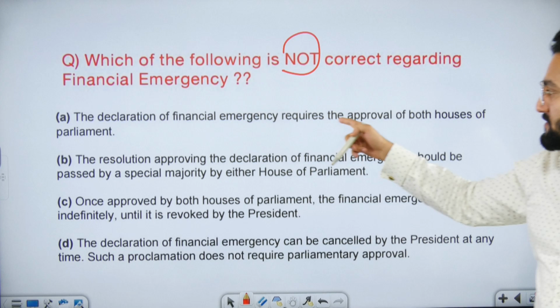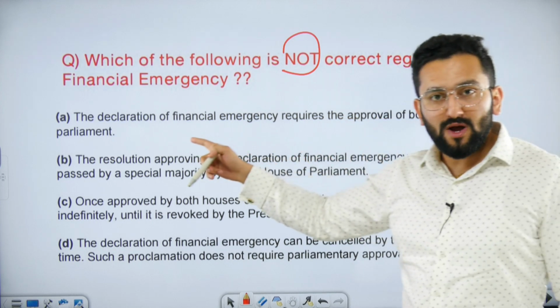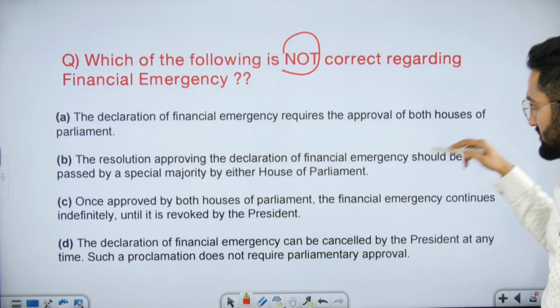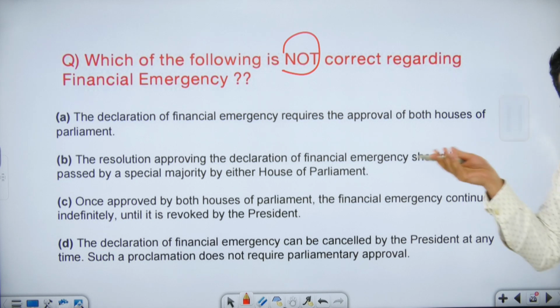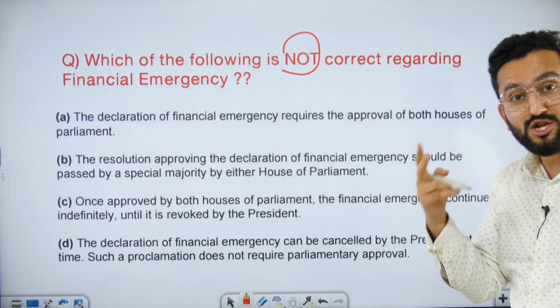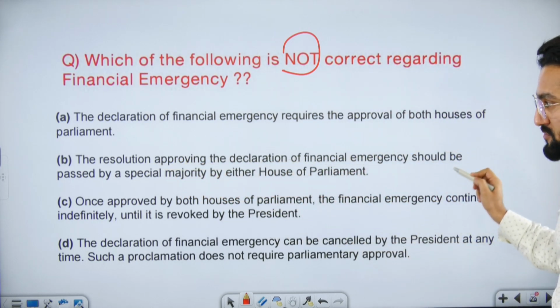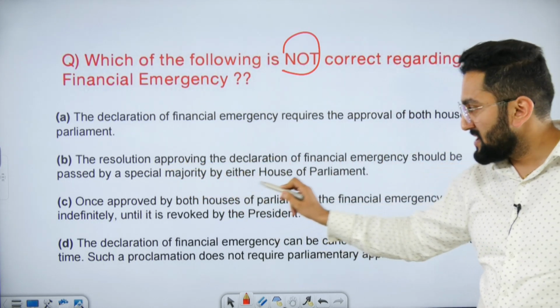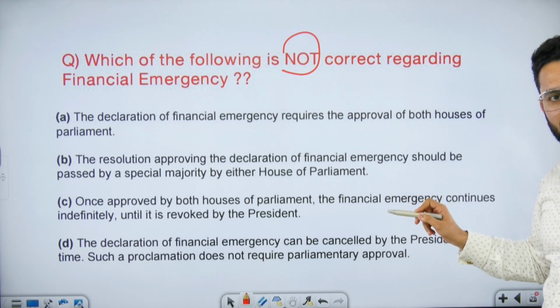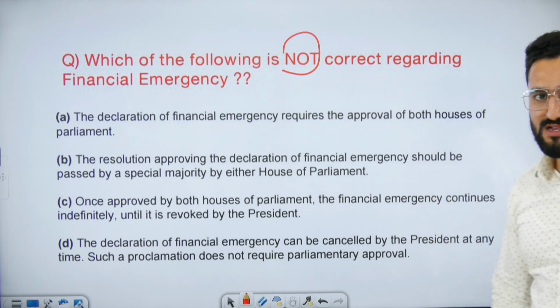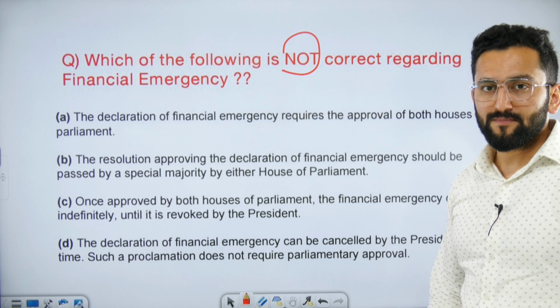The declaration of financial emergency requires the approval of both Houses of Parliament. What do you think? Yes or no? Yes, I've just told you. Approval within 2 months. Resolution approving the declaration of financial emergency should be passed by special majority by either House of Parliament. Are you able to identify some mistake in this statement? Come on, in comments.